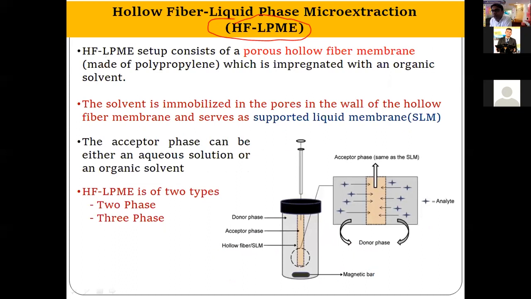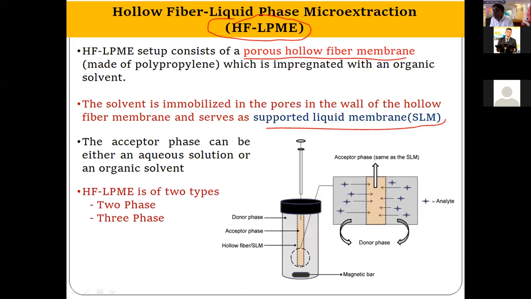So basically hollow fiber, as the name suggests, is a fiber which is hollow from inside. The hollow fiber setup consists of a porous hollow fiber membrane, made of polypropylene, which is impregnated with an organic solvent. This setup is known as a supported liquid membrane. The membrane impregnated with an organic solvent, for example methanol, is known as a supported liquid membrane.